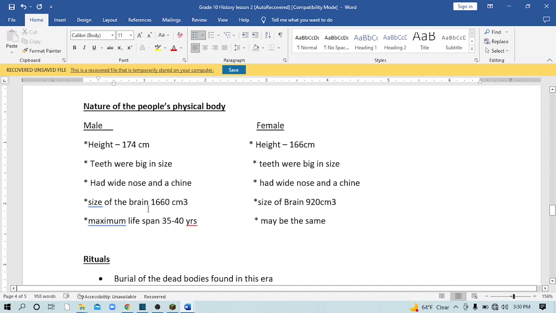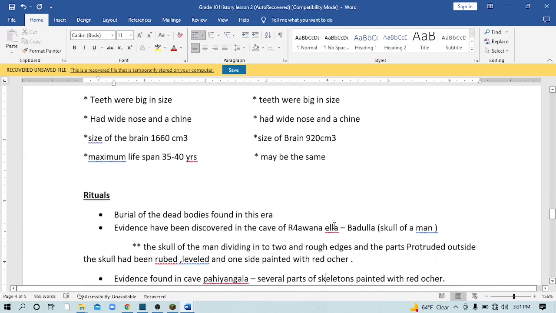Size of the brain for male is 1660. Size of the brain for female is 920. Right. Maximum lifespan is 35 to 40. I think maybe it is the same for the female also. I don't know, they didn't give that in the lesson. I just assumed it may be the same.